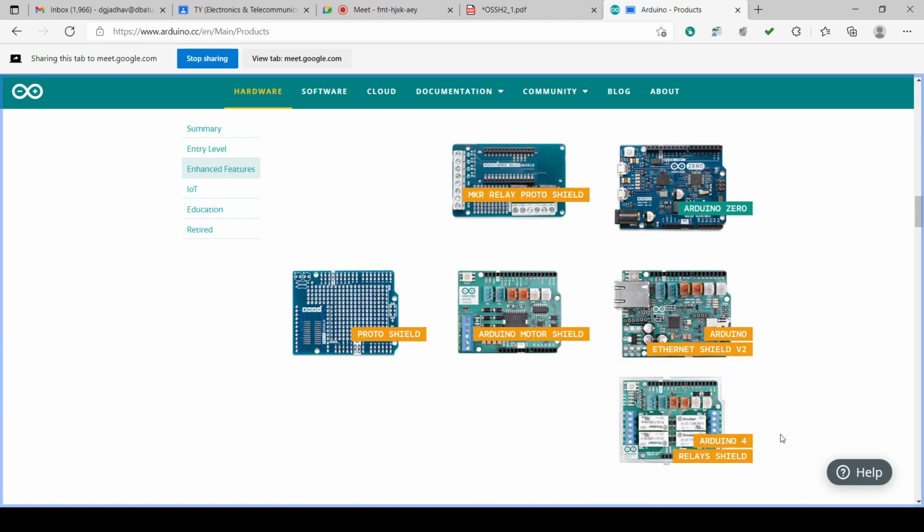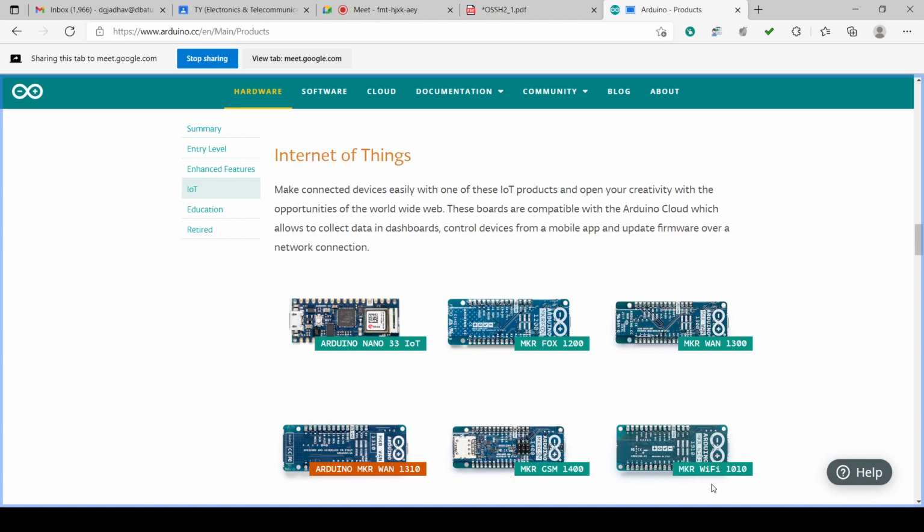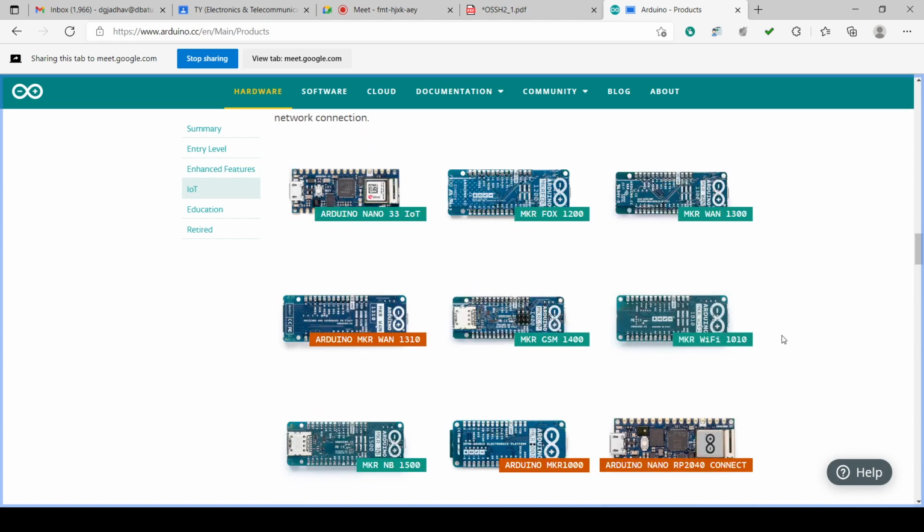So various shields are there. Motor shield is also there, Arduino motor shield, Ethernet shield is there. Arduino 4 relay shield is there. So see, a lot of details are there, hardware types are there.